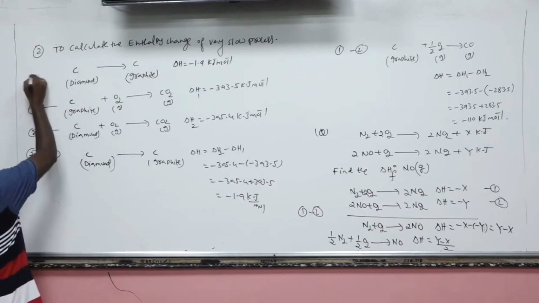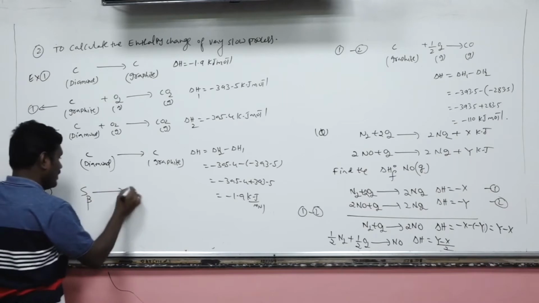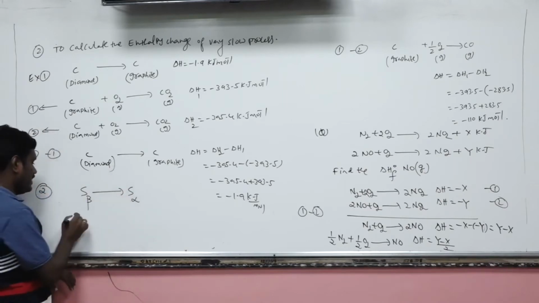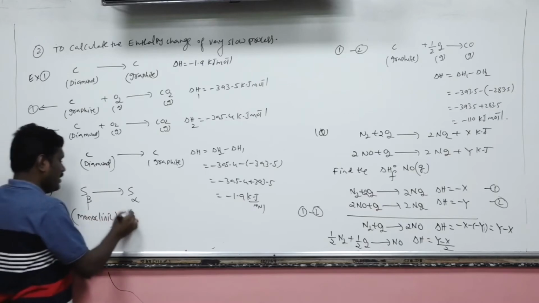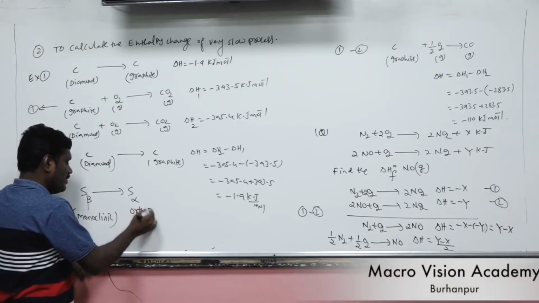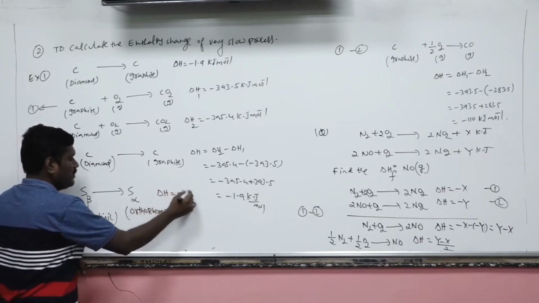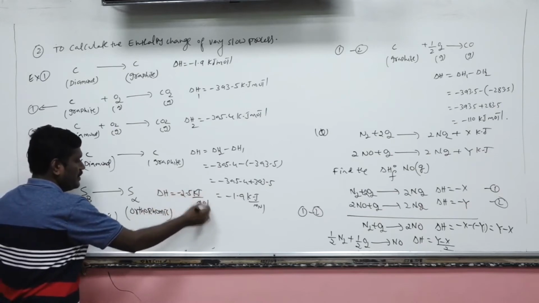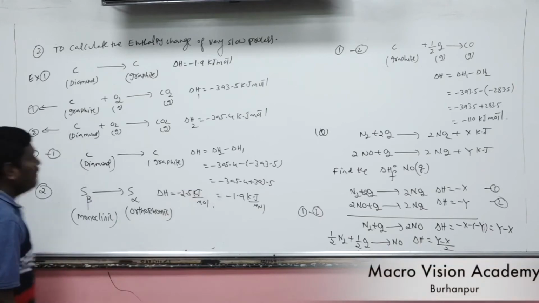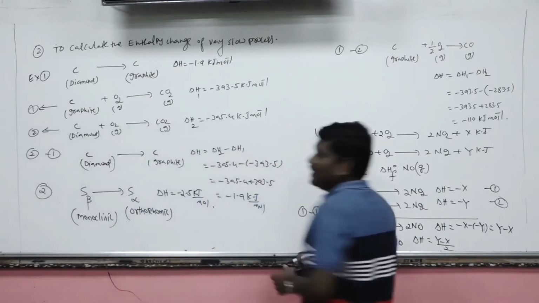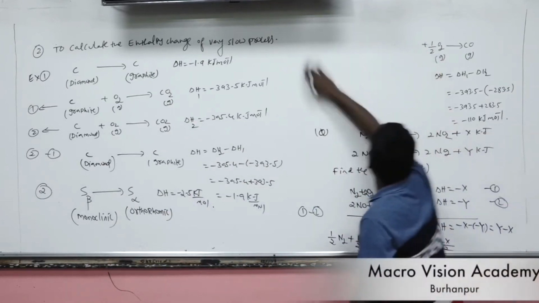And one more example: beta sulfur and alpha sulfur. Beta sulfur is called monoclinic sulfur, and alpha sulfur is orthorhombic sulfur. The delta H value is minus 2.5 kilojoule per mole. So this is application number 2. What is application number 2? To calculate the enthalpy change in a very slow process.